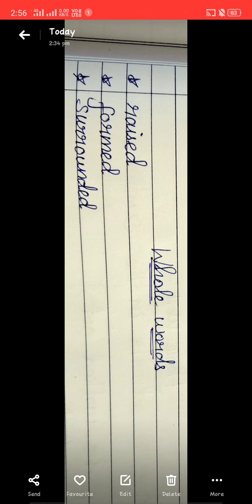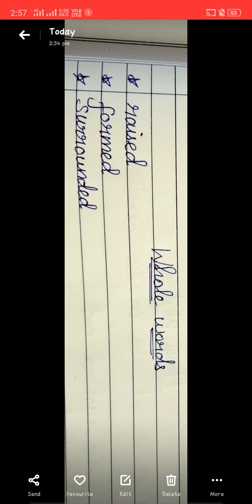Today I am going to introduce three new whole words. Raised, formed, surrounded. While we are reading the whole words, we will not use the letter sounds. We want to see and read it. Raised means what? Lifted. Formed, combined to create. Surrounded, be all around. Can you make one sentence for raised?